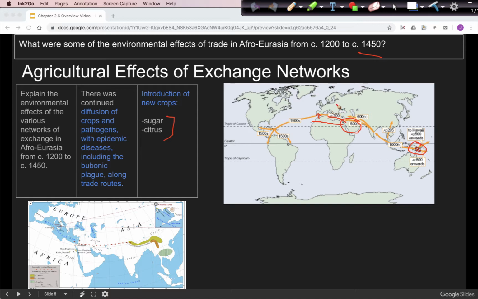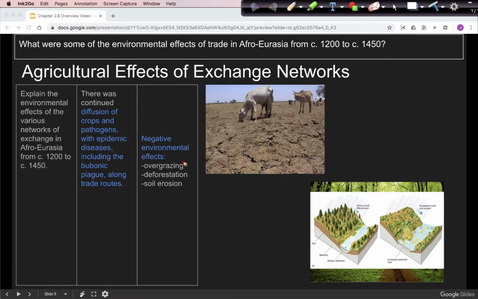For now, sugar was traded extensively on the Silk Road's trade network, for instance, in cities like Samarkand, and it was in high demand. It's really the same process for citrus foods, and they don't have quite the same demand and importance in this direction that sugar does, but it's another example of a crop that was introduced to Europe and Asia through trade, in this case through Islamic traders, who brought citrus foods from South and Southeast Asia and introduced them into Eurasia. So now we're looking at some negative environmental effects in general, these three right here.